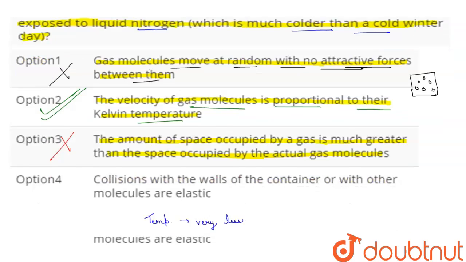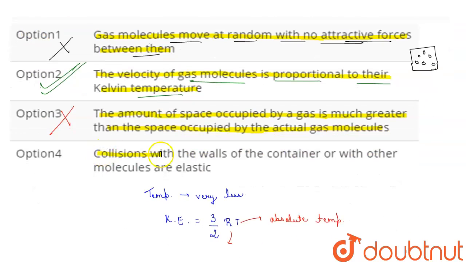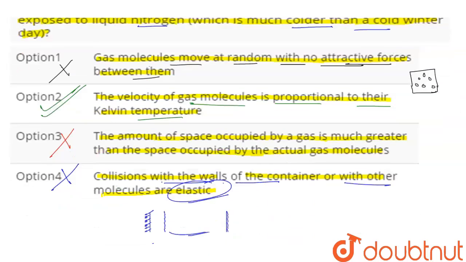Now moving to the last assumption: collisions with walls of the container or with other molecules are elastic. This assumption is also completely right, that collisions with the walls of the container and with other molecules are always elastic in nature according to the kinetic molecular theory. But this assumption is not explaining the given observation.